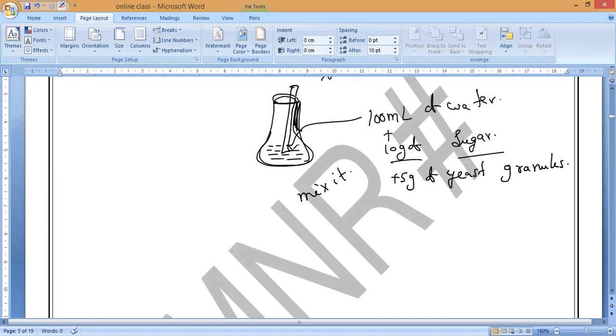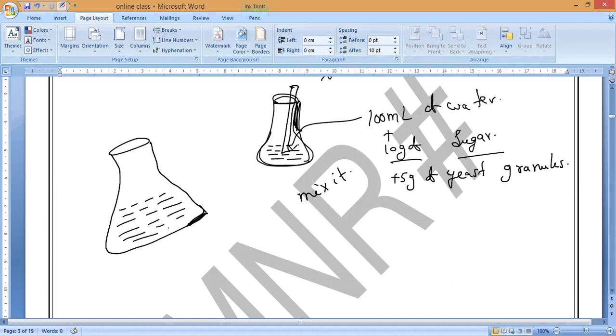Now we have to put a cotton plug in the neck of the conical flask. Once you have stirred it, we have a mixture of everything. What do we have to mix, guys? First we take water, later 10 grams of sugar, and later 5 grams of yeast powder. Now once you have done that, you have to keep a cotton plug. With the cotton we have to close the opening of the conical flask. What is this called, guys? Cotton plug.